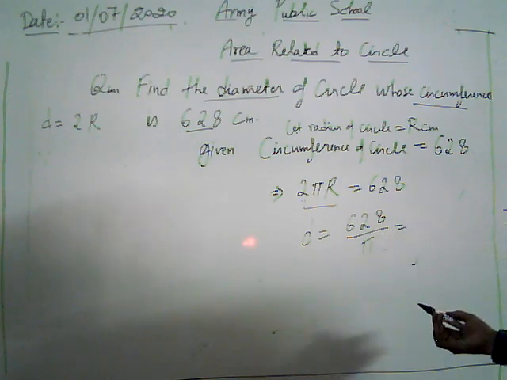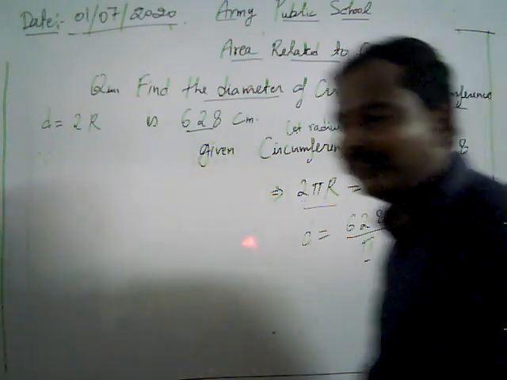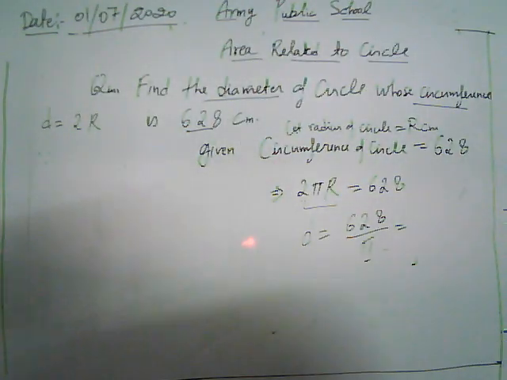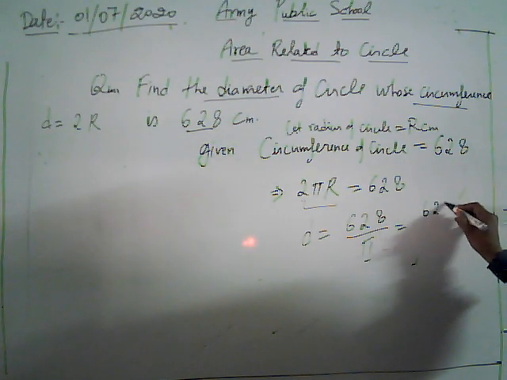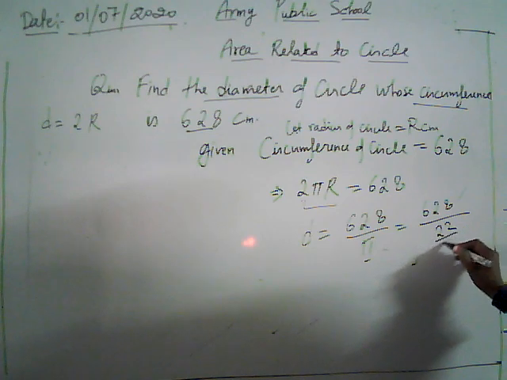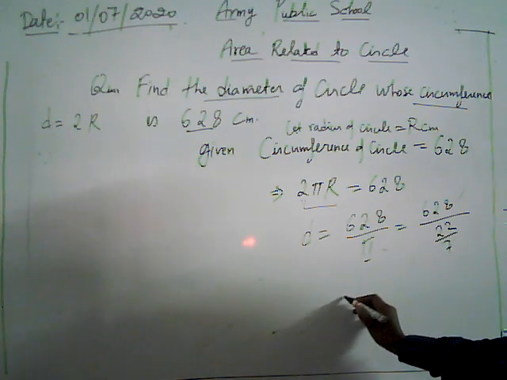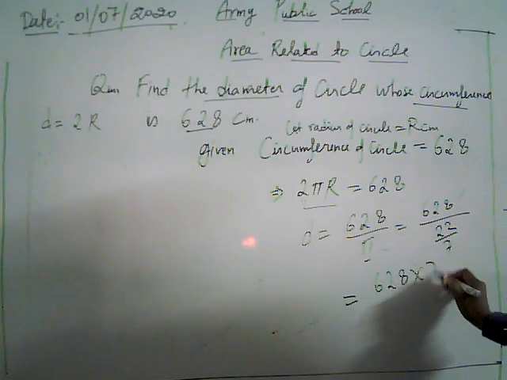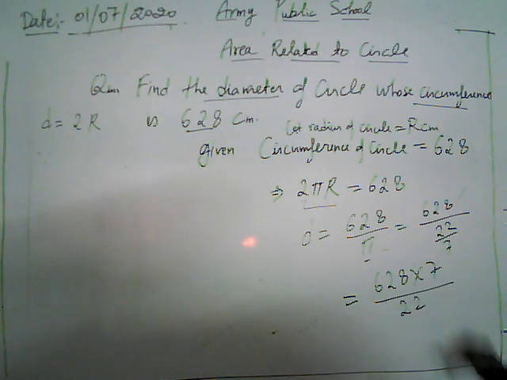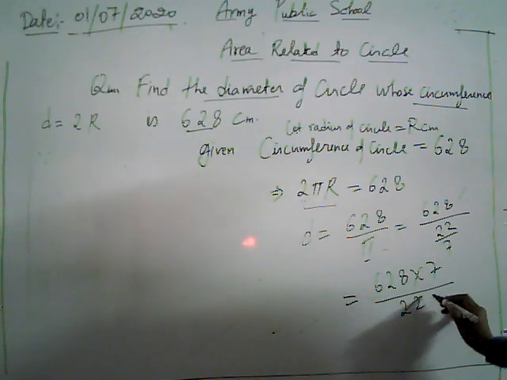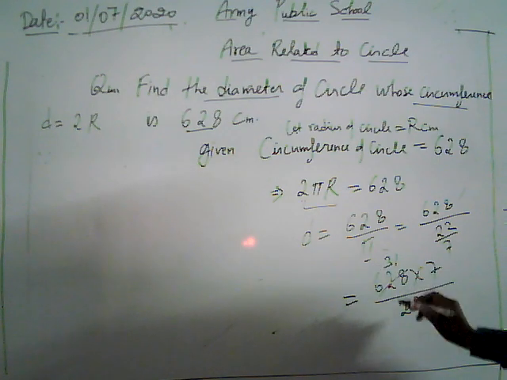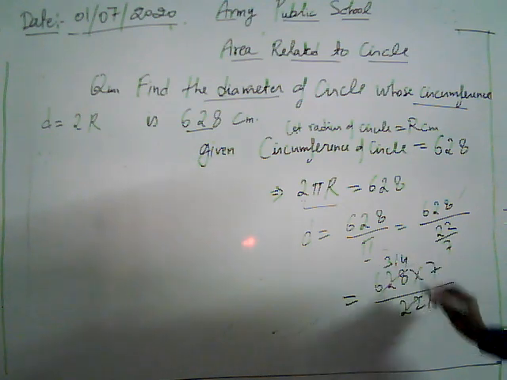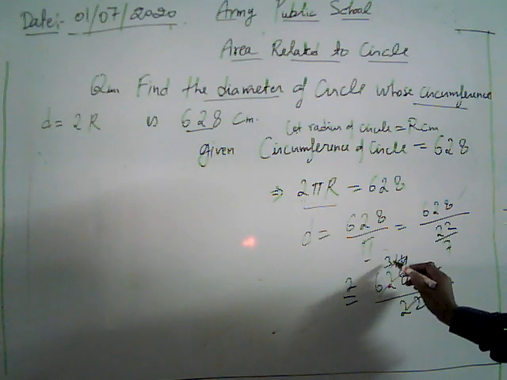Now we are going to put in the value of pi. It is an irrational number, so for our convenience we use the value of pi as 22 upon 7. So 628 divided by 22 by 7 becomes 628 into 7 upon 22. Now we are going to solve it, dividing by 11.